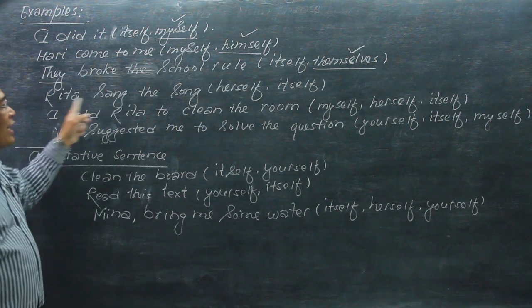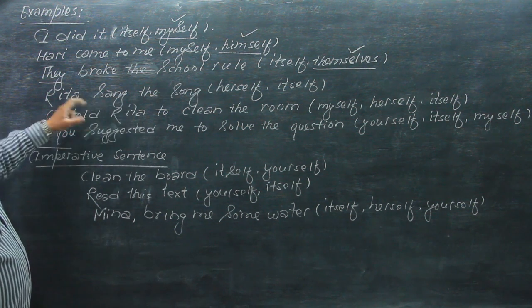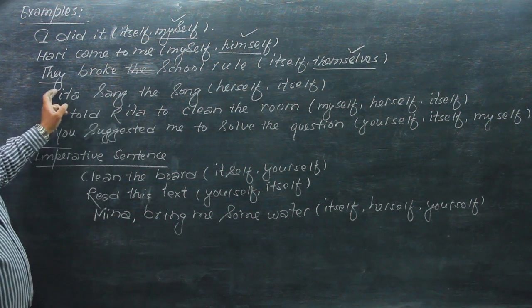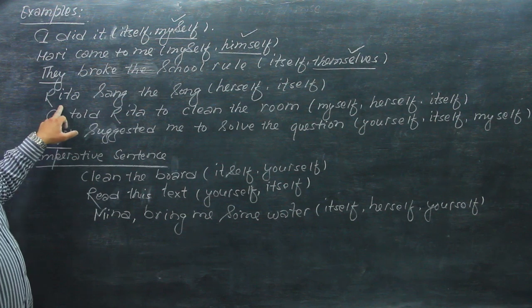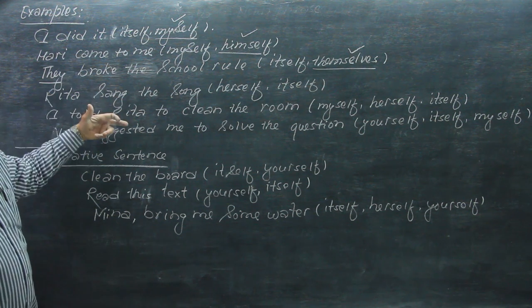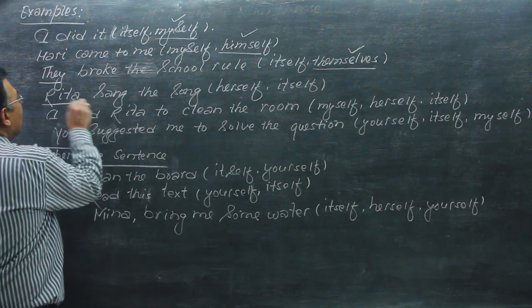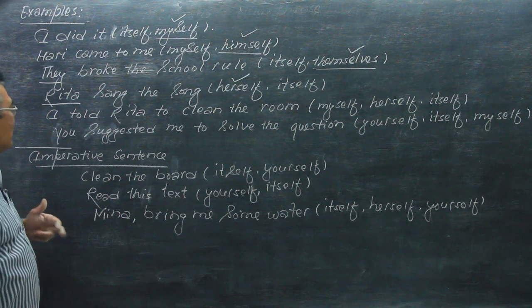Rita sang the song, herself or itself. Who made Rita sing the song? Now here the sentence is: Rita sang the song. Rita sang herself, it means. So Rita is the doer and its reflexive pronoun is herself.